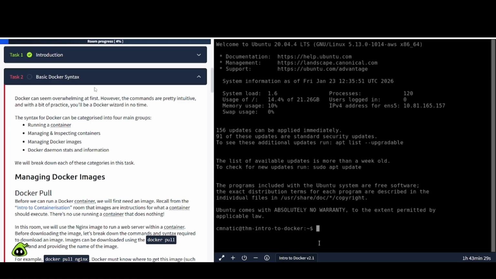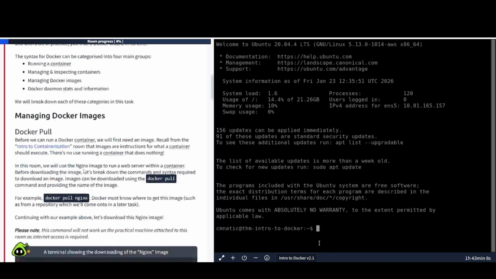Task 2, basic Docker syntax. Docker can seem overwhelming at first. However, the commands are pretty intuitive, and with a bit of patience, you'll be a Docker wizard in no time. The syntax for Docker can be categorized into 4 main groups: running a container, managing and inspecting containers, managing Docker images, and Docker daemon stats and information. We will break down each of these categories in this task.